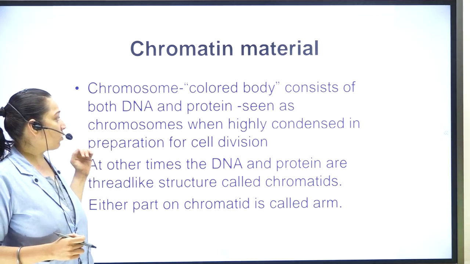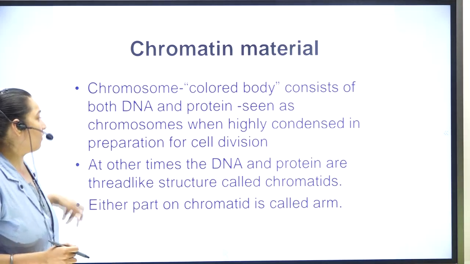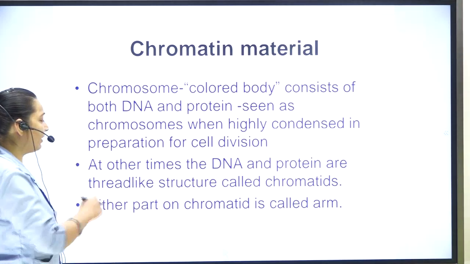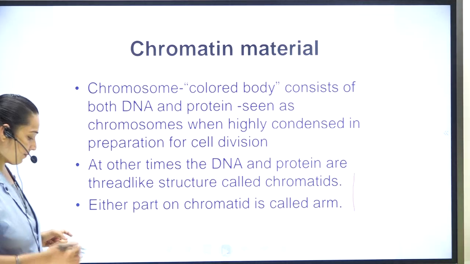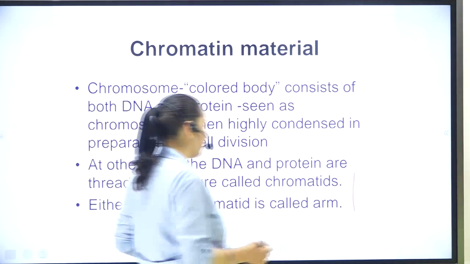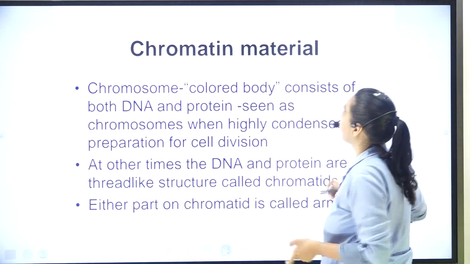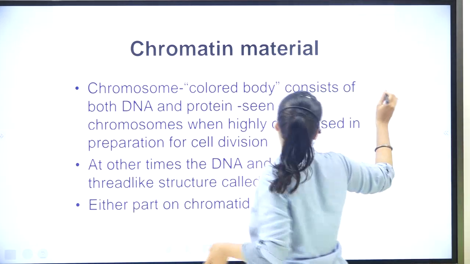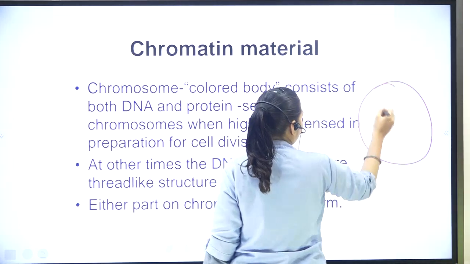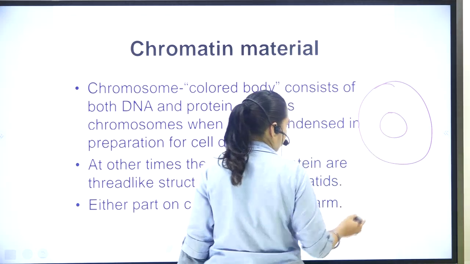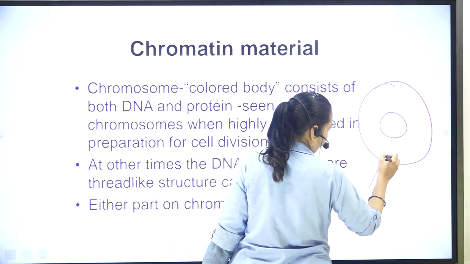They are seen as chromosomes when they are highly condensed in preparation for cell division, and at other times it is like a thread structure. Let me explain. If we talk about a nucleus, then inside the nucleus there is this nucleolus.